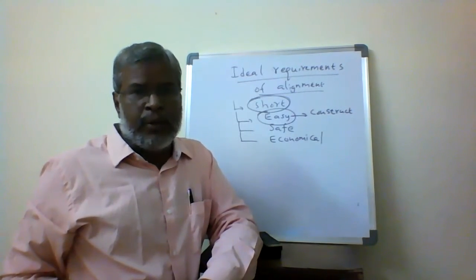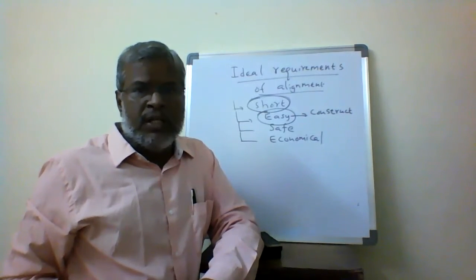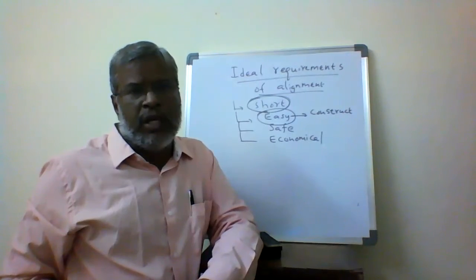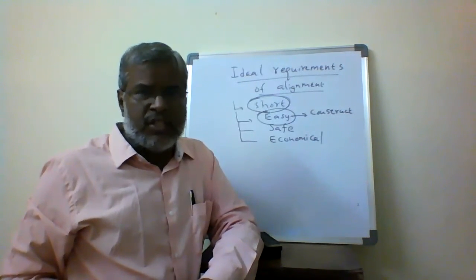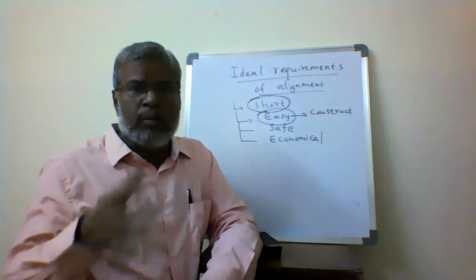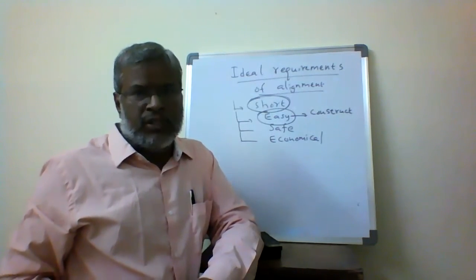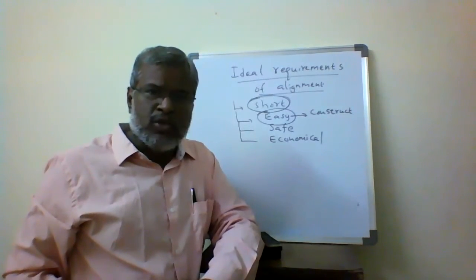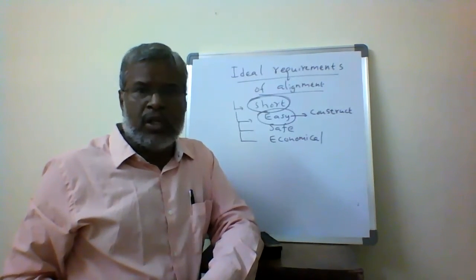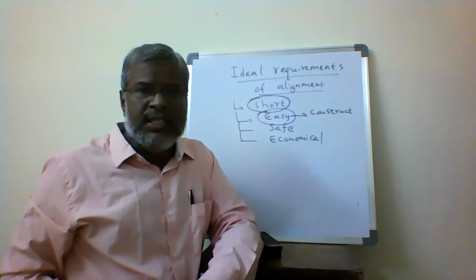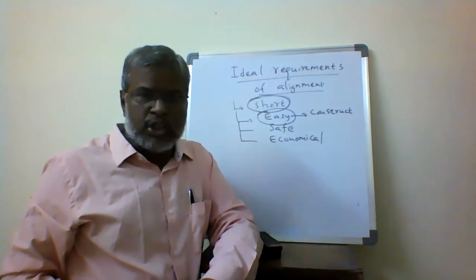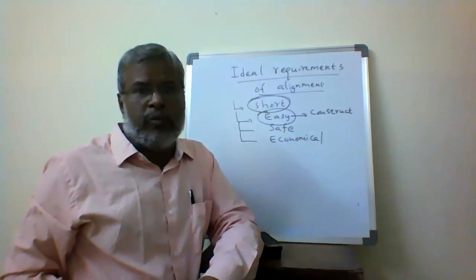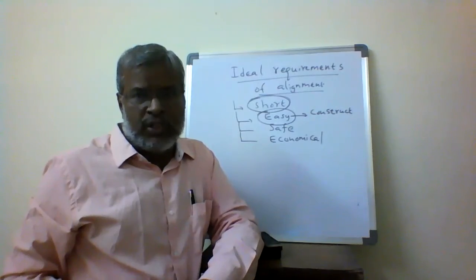The complete road is going to be easy to construct to reach the destination places. Easy means we avoid many cross drainage works, gradients, and curves. If there are many curves, automatically the cost of construction goes up, and it is not easy to provide on the ground. An easy route is almost a straight route, and that is called the easy way to implement on the ground. Your shortest possible alignment will be straight, with no curvatures and no cross drainage works. Then it is called the easiest way to construct.